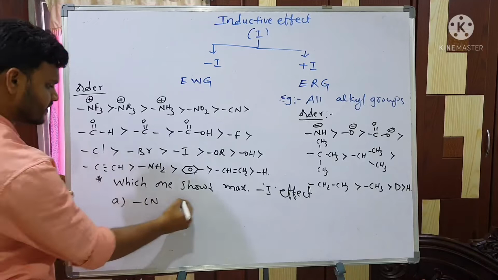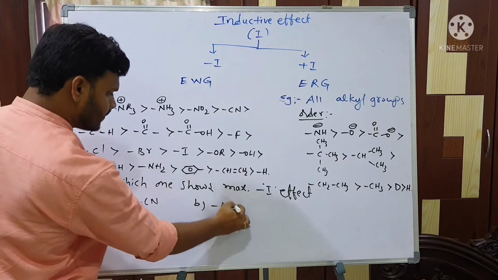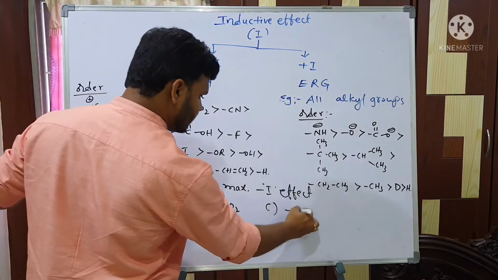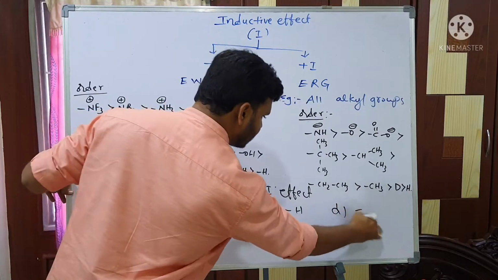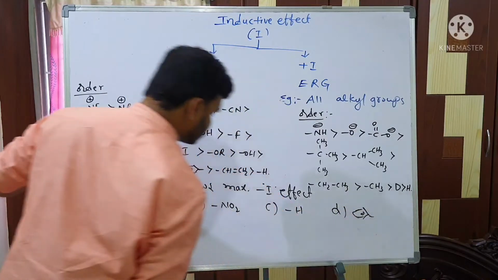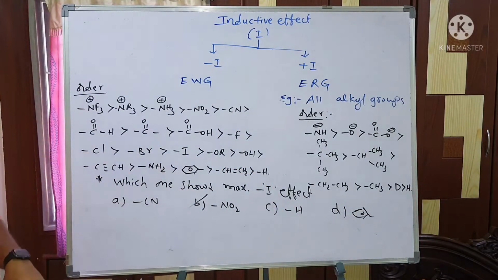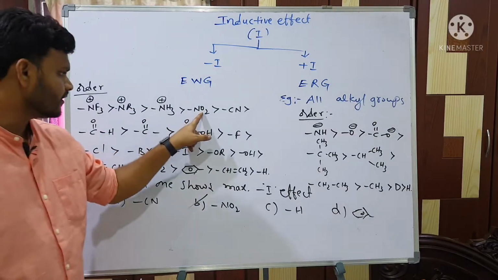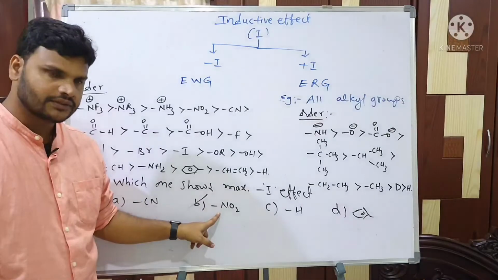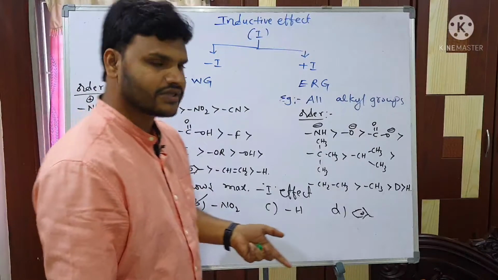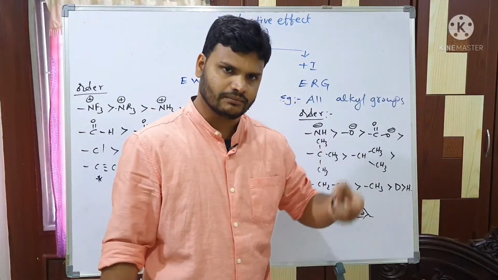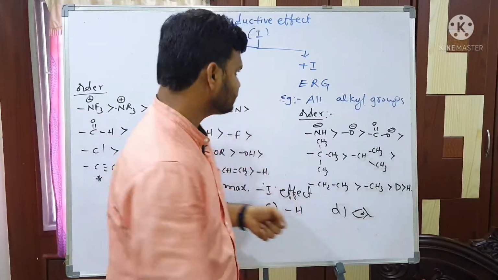Suppose in an examination you get a question: which one shows maximum minus I effect? Options: CN, NO2, hydrogen, phenyl. The answer is NO2. Reason: this is the order, NO2 is highest. Clear?